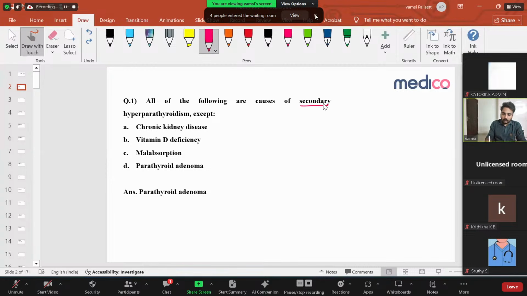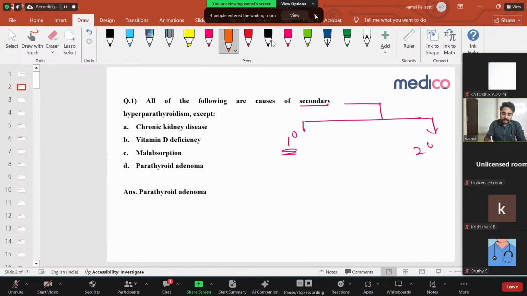So they're asking about secondary hyperparathyroidism, right? Before knowing secondary hyperparathyroidism, you have to know what are the different types of hyperparathyroidism. One is primary hyperparathyroidism, other is secondary hyperparathyroidism, right? So what is hyperparathyroidism? That means parathyroid gland is producing more amount of parathyroid hormone. In primary hyperparathyroidism, there is no stimulus to the parathyroid gland, but the parathyroid gland itself is producing more amount of hormone. That is called as primary.